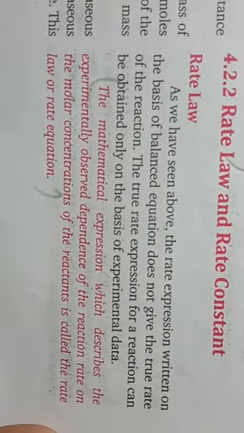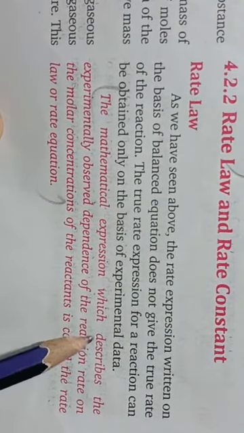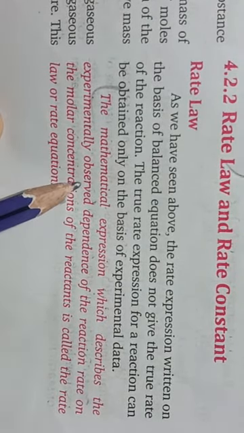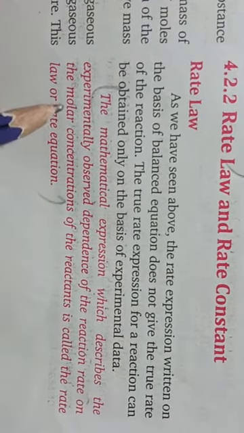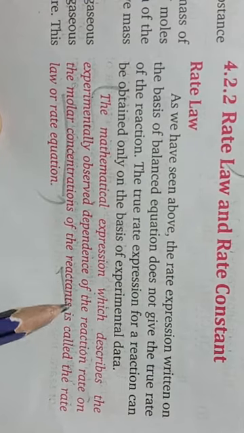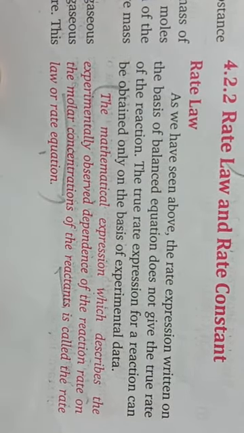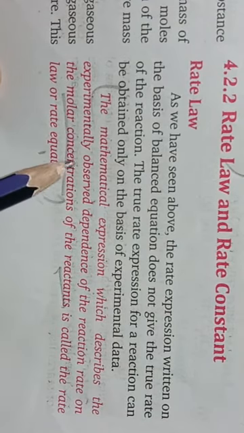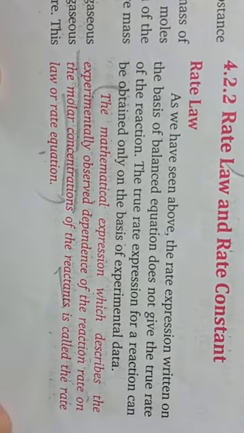So what is rate law? The mathematical expression which describes the experimentally observed dependence of the reaction rate on the molar concentration of the reactants is called the rate law or rate equation. So students, the most important term here is experimentally observed.